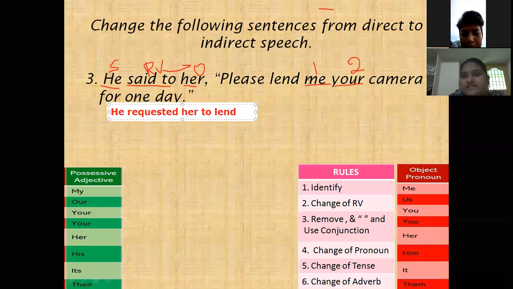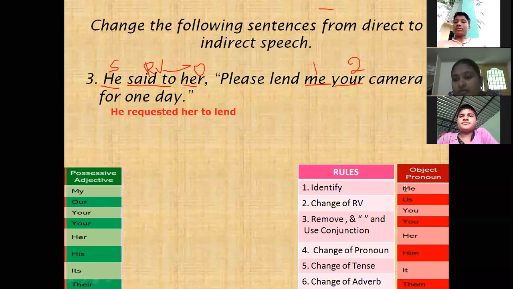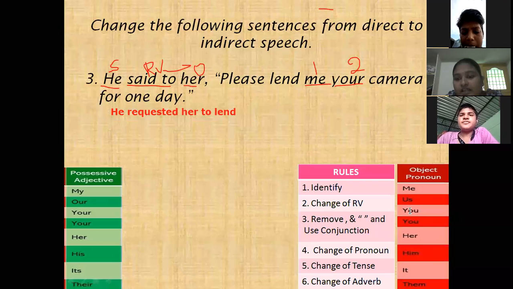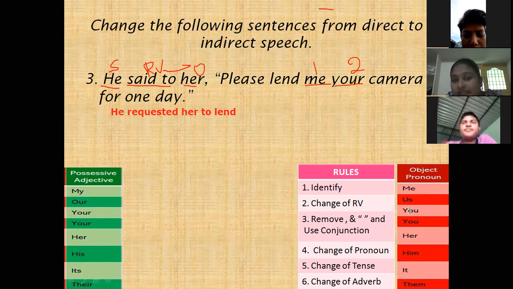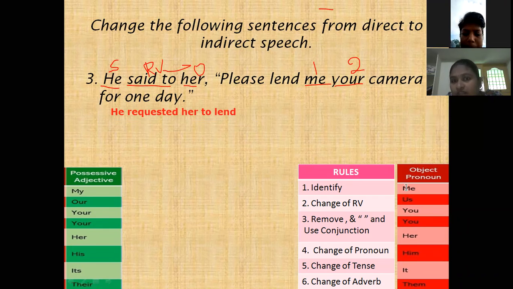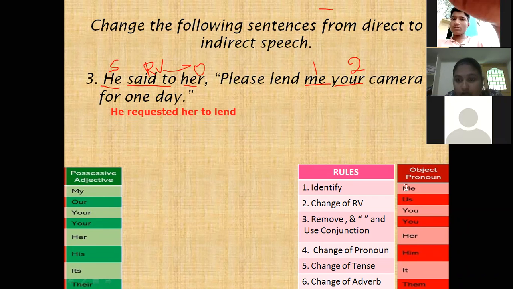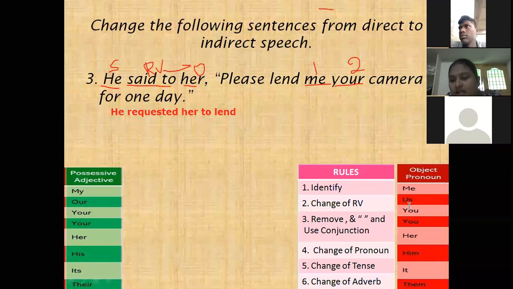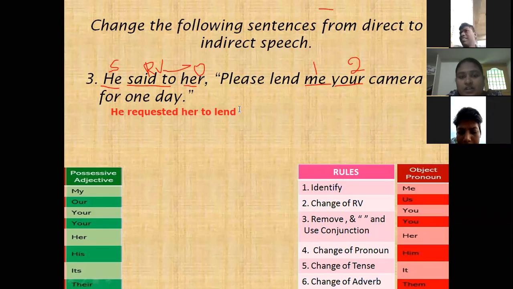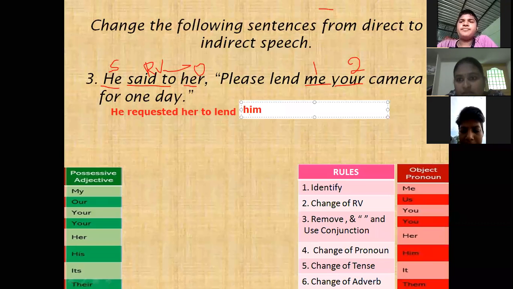To lend. Next, me. Me is the first person. It changes according to the subject. Here the subject is he, so me changes to him. So here what we have to write? Him. Lend him. For the object pronoun me, we have to write a related third person pronoun, her, him, it, or them, but the subject is a masculine male person, so write him. So, lend him your camera.